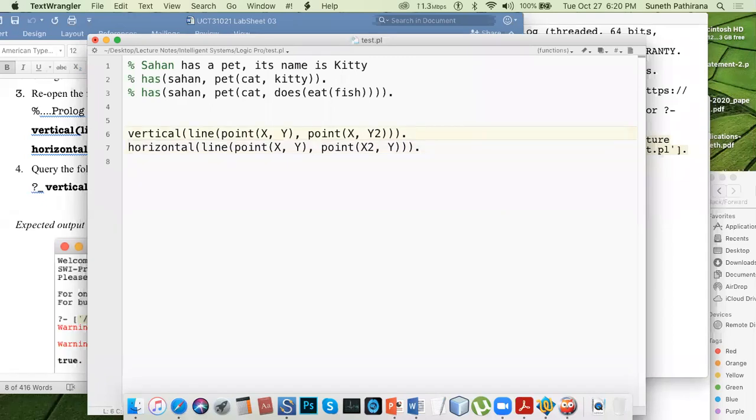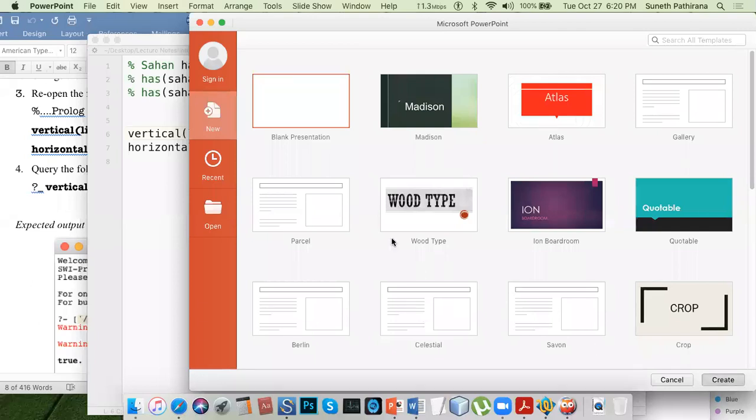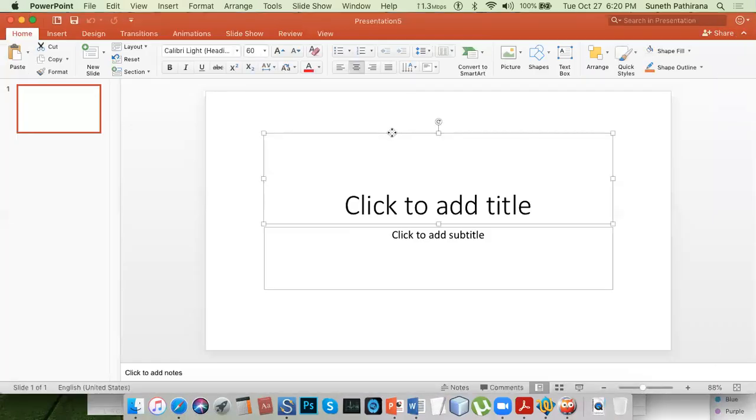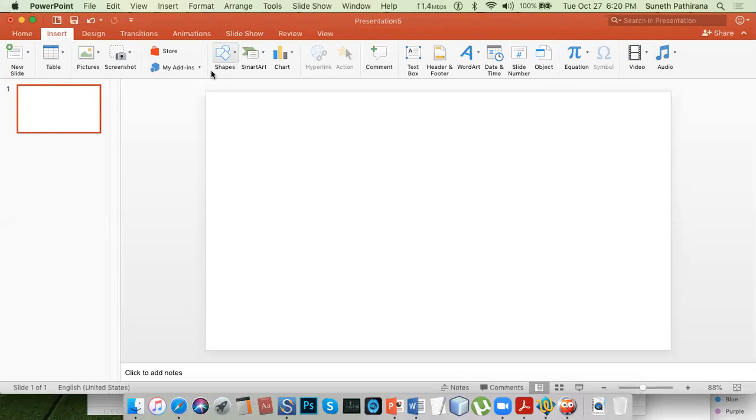Okay. So this is a vertical line which is parallel to the y-axis. That's why the x value remains unchanged. Only y value gets changed. Y1 at the time and y2. So if I can draw it using a PowerPoint, something like this. Insert, we can insert shapes. Okay.